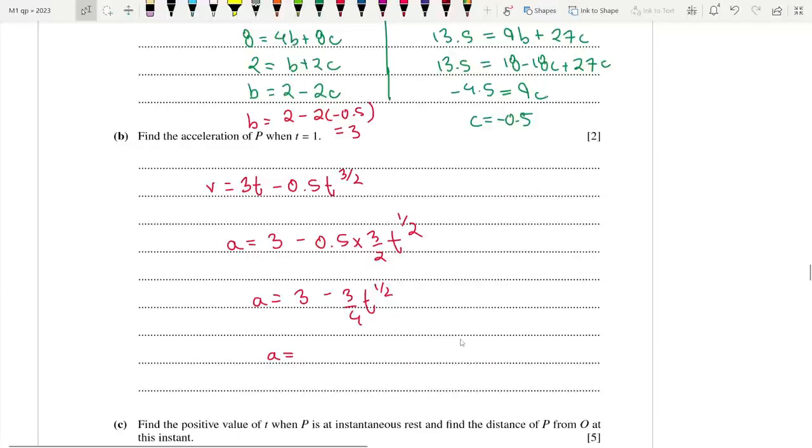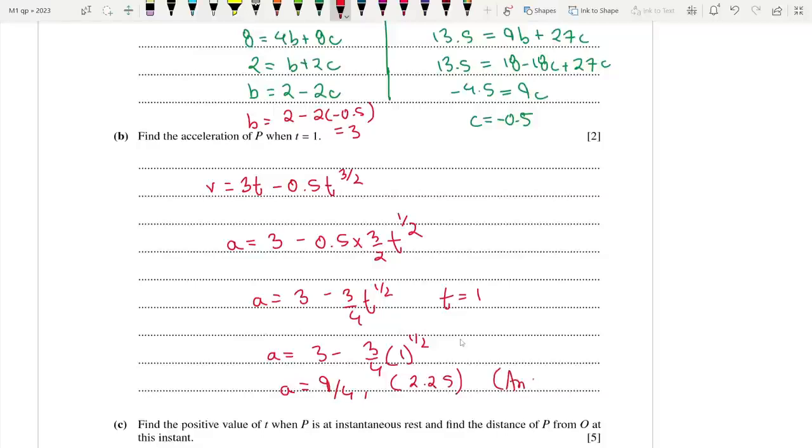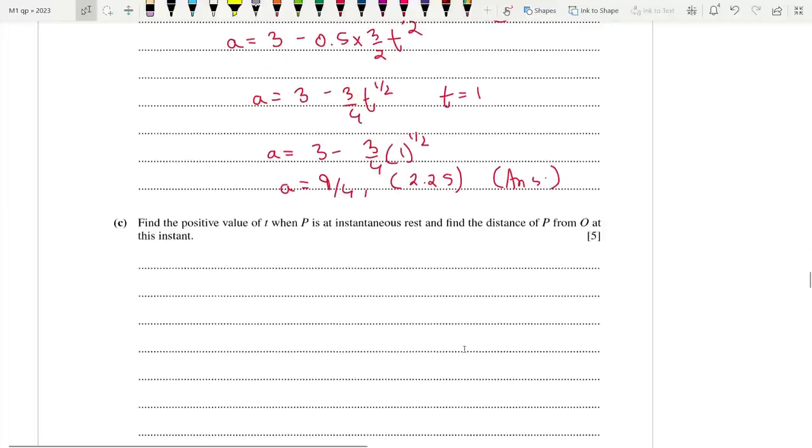So when t is equal to 1, it is going to be equal to 3 minus 3 by 4 into 1 to the power half. So we end up with 3 minus 3 by 4, which is 9 by 4, or 2.25. That's up to you guys. You can write anything you want. So yeah, a is in fact dv by dt. This is the thing that you need to know.